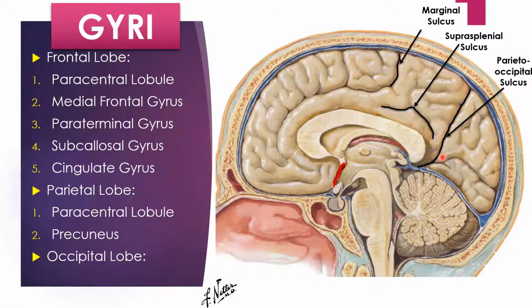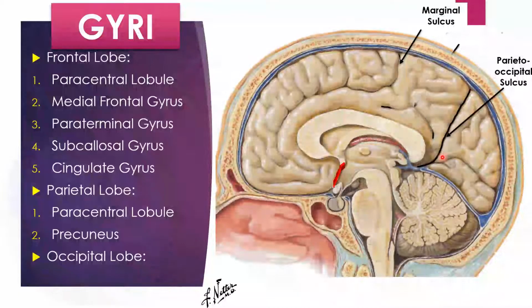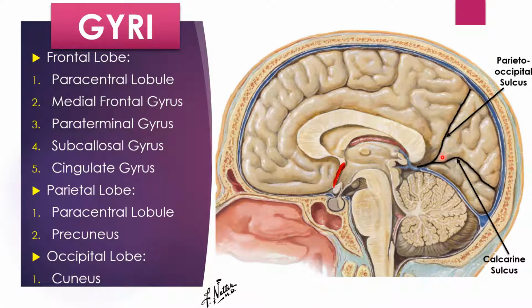And the gyrus of the occipital lobe between the parieto-occipital sulcus, the calcarine sulcus, and the supromedial border will be called the cuneus. Okay, this was the precuneal gyrus, this is the cuneal gyrus. Okay.